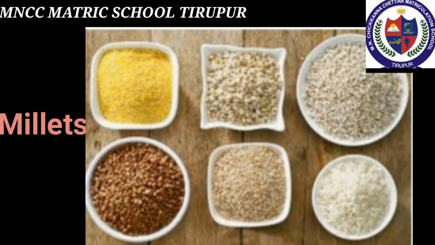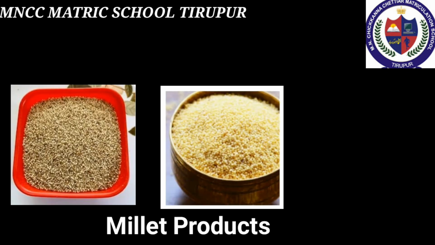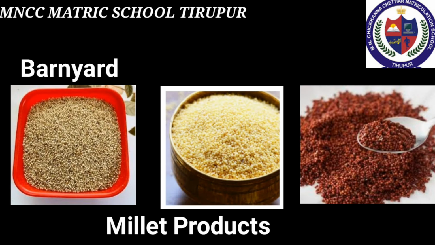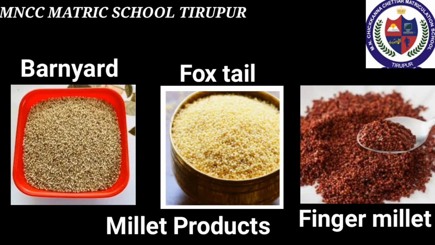Next we'll see about millets. Millets are a group of small seeded grasses. They are widely grown around the world as cereal crops for human food. It helps in weight loss and is rich in fiber also. Here the picture shows some of the millet products. Barnyard millet is kambu, foxtail millet is thinai and finger millet is ragi.